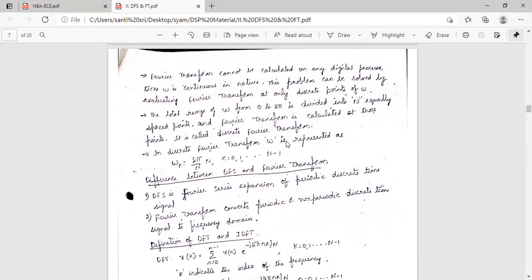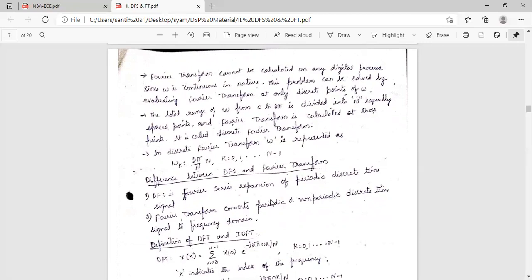So it is divided into N equal interval, equal spatial points, and the Fourier transform is calculated at these points only. Okay, the discrete Fourier transform omega is represented as omega k equal to 2 pi n by N, where k equal to 0, 1 up to N minus 1.